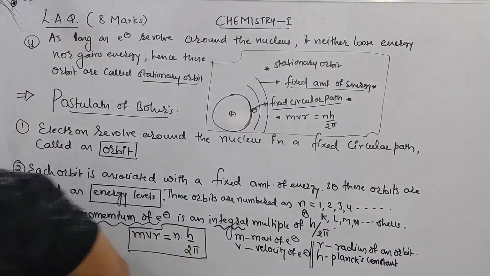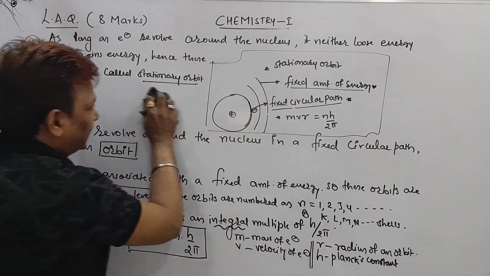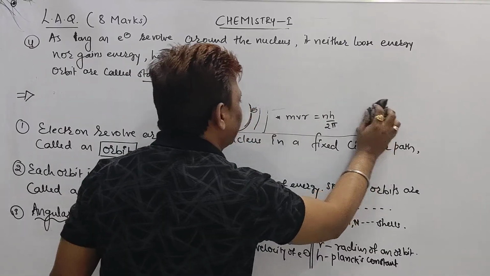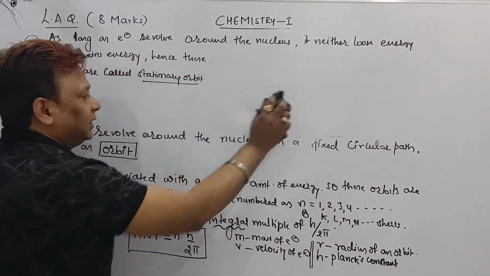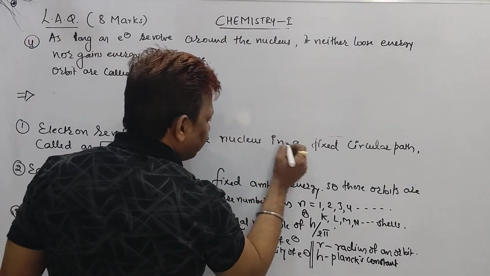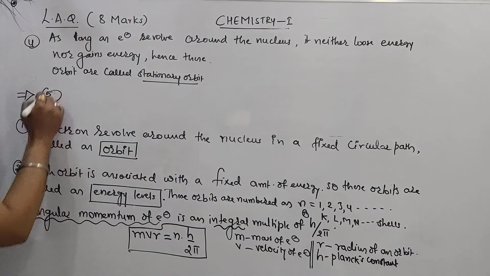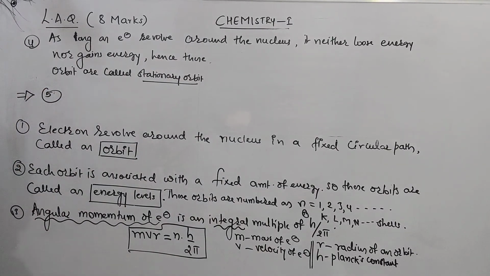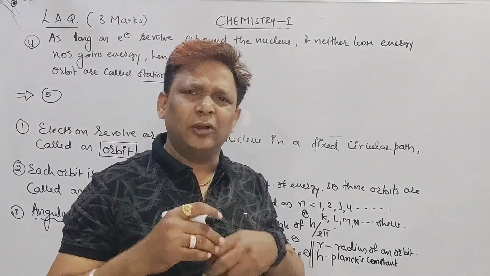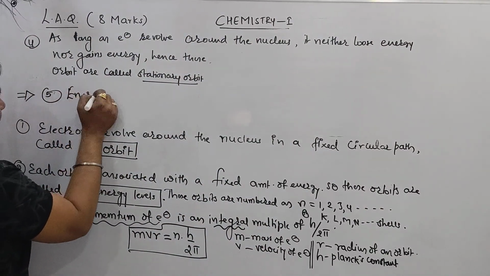The last point, which I am going to discuss, is about the difference in energy. So I will take out this heading and this diagram, beta, because I want to write all the 4 to 5 postulates at a time on the board so that you are able to remember. Right. Here, point number 5, beta. What point number 5 says is that energy is emitted or absorbed when the electron jumps from a lower orbit to a higher orbit or from one orbit to another orbit.